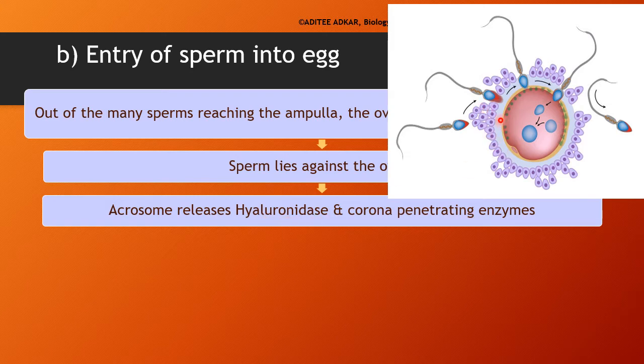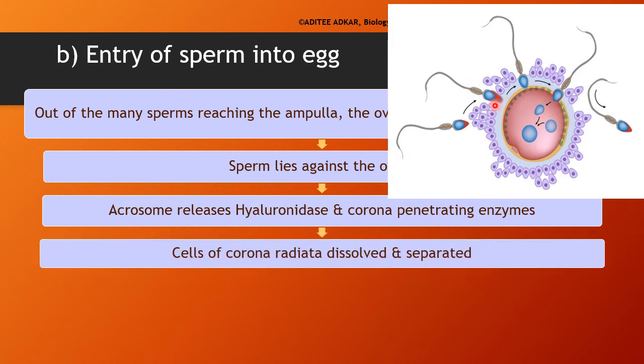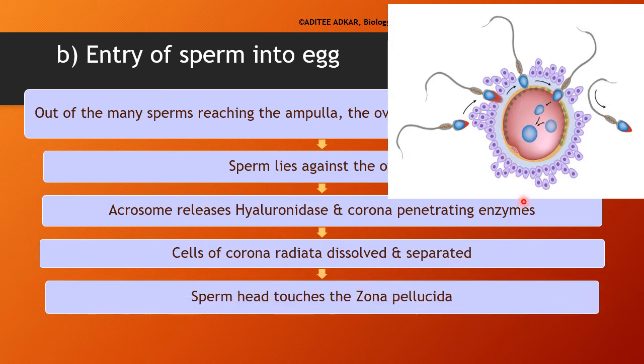The cells of the corona radiata are bound to each other by hyaluronic acid. This enzyme hyaluronidase will help to dissolve the hyaluronic acid so that the sperm can make its way through these cells and break the corona radiata to reach the next layer, that is the zona pellucida.